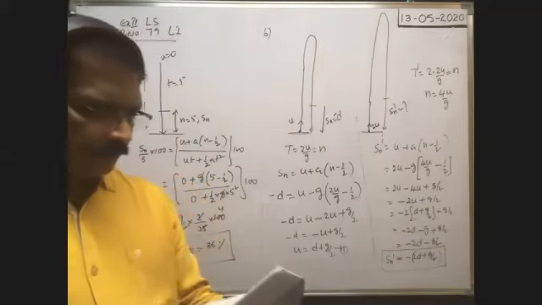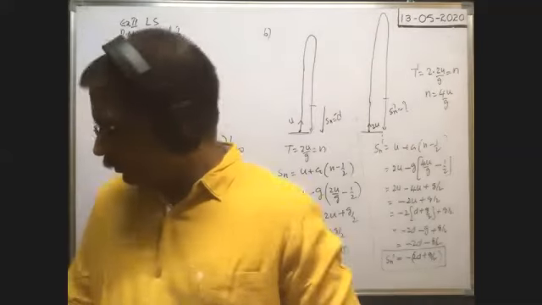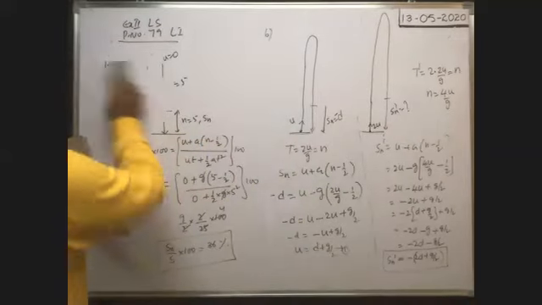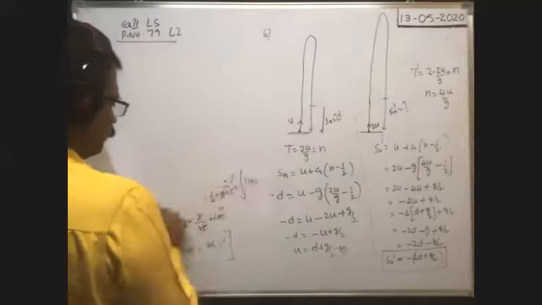Okay, next one problem that is important for advanced also.